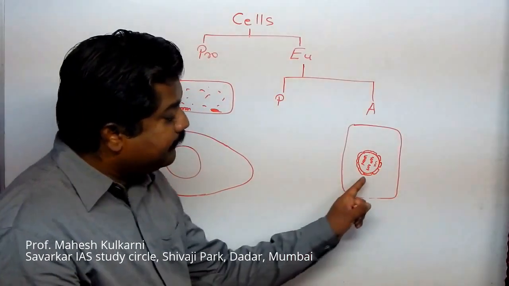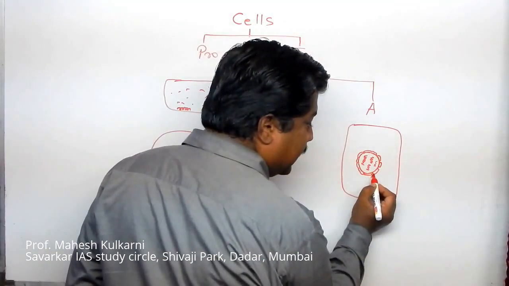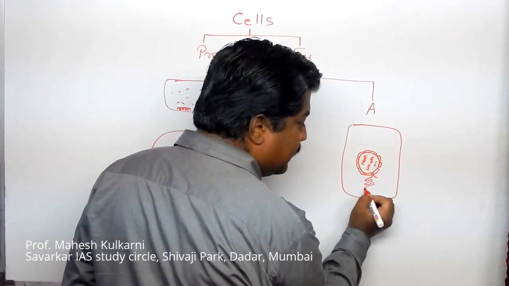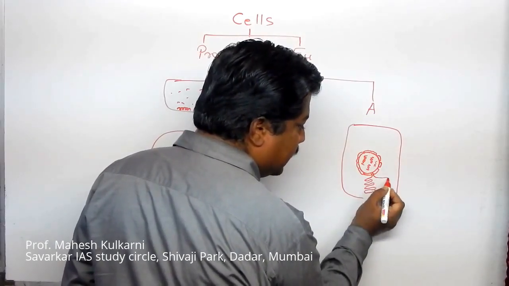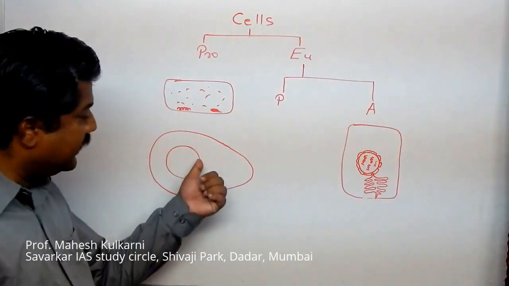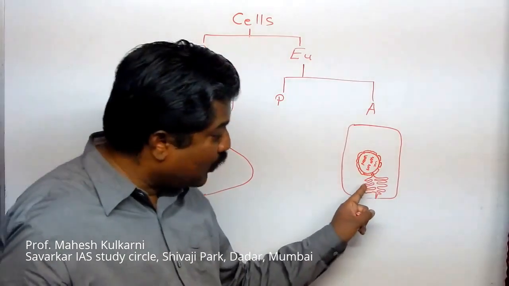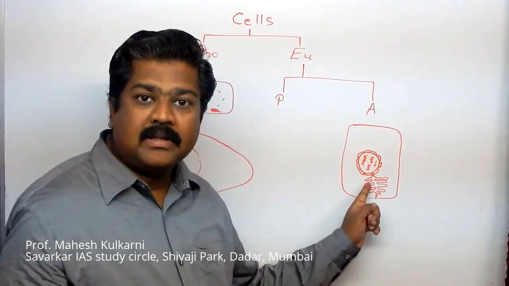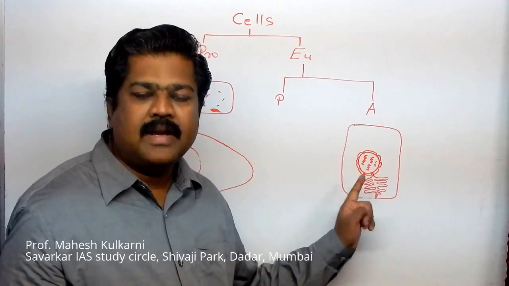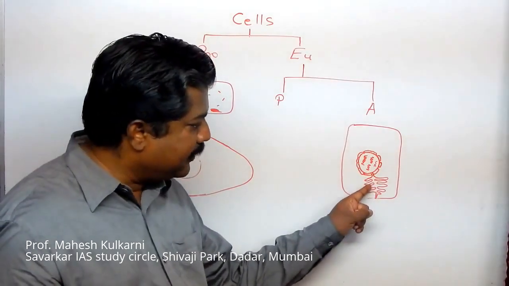Now this is the nucleus. From that these pores are there, and then we get some material like this. You can even check in an egg, you get something white material sticking to this part. This is something like this. Folds are there, a membranous part containing folds. We call that the endoplasmic reticulum. So this is the endoplasmic reticulum.